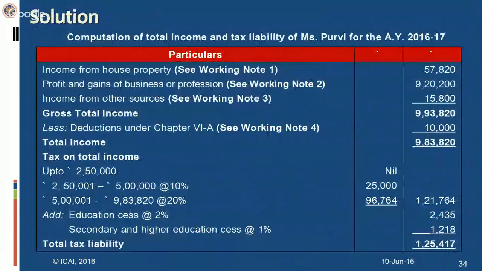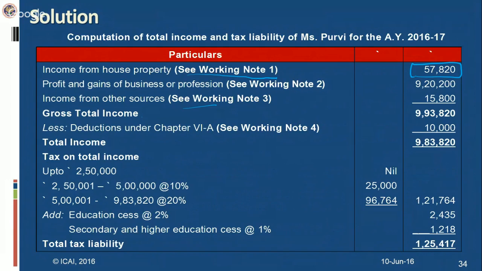Now let's see how we will proceed to compute her income. First, there are three heads of income coming into picture in this question: income from house property, the PGBP, then income from other sources. Then you compute the gross total. What you should do in case of house property, this requires a computation. So you show the computation by the working note and give a number to that working note, so that the examiner will also refer to that working note for understanding how you work out this amount of income under house property. So you should give numbering to the working note also.